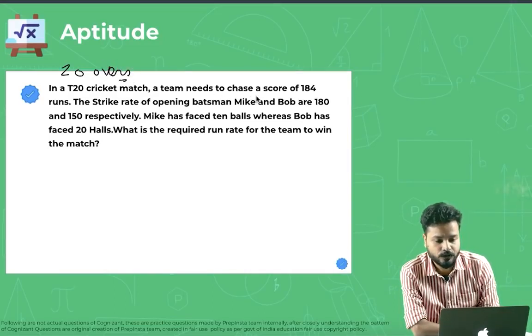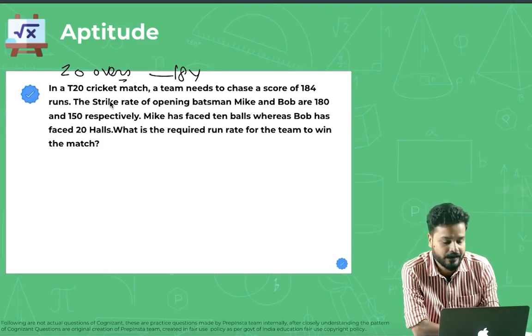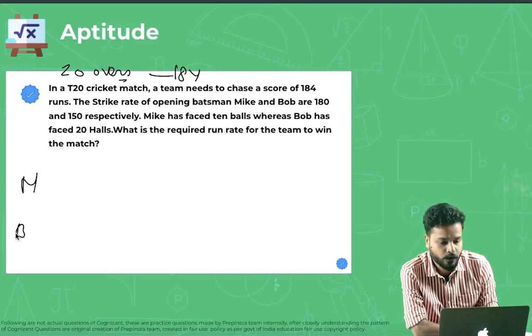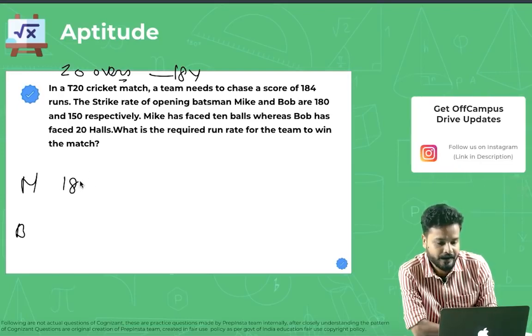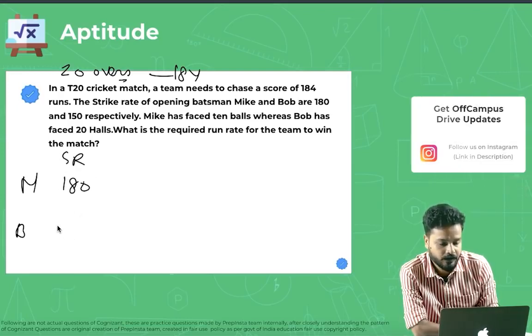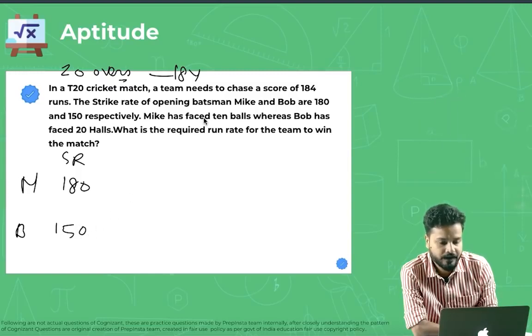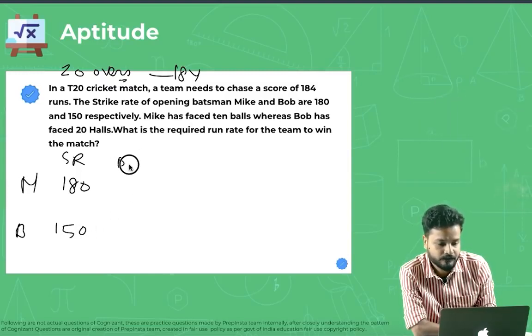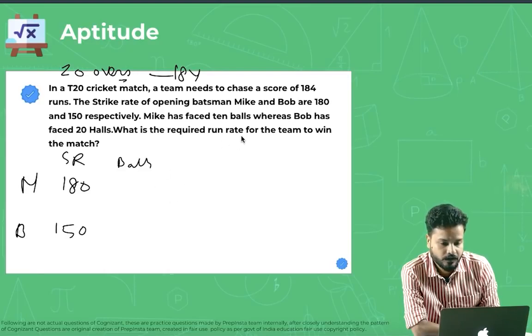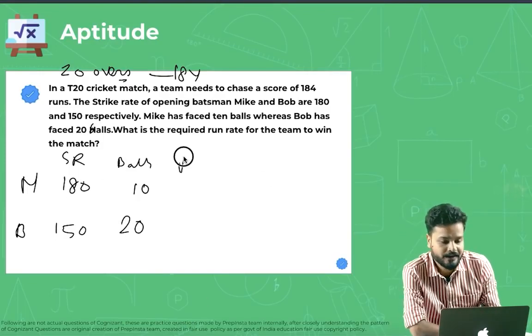A team needs to chase a score of 184 runs. So basically the team needs to make 184 runs in 20 overs. The strike rates of opening batsmen Mike and Bob are 180 and 150 respectively. Mike has faced 10 balls, whereas Bob has faced 20 balls. So then how many runs were scored by them?